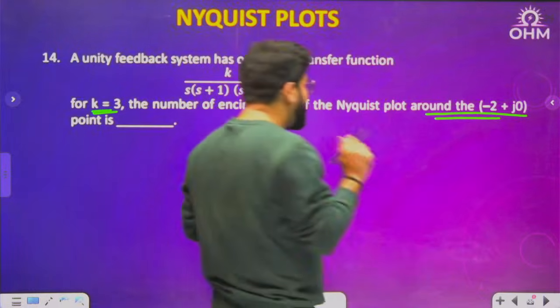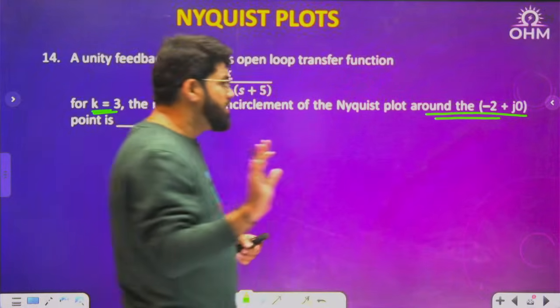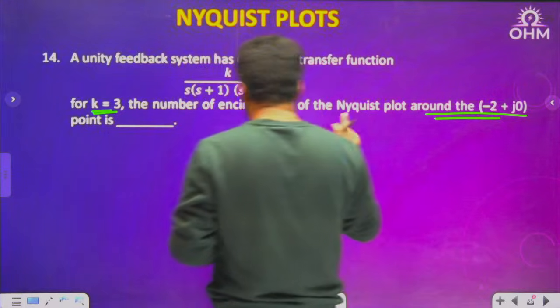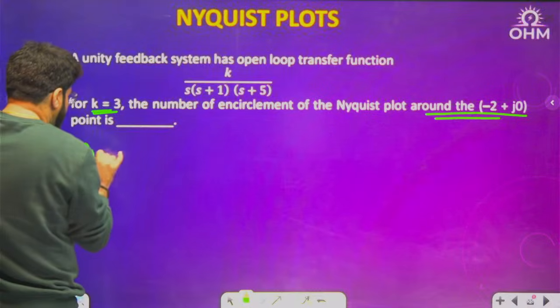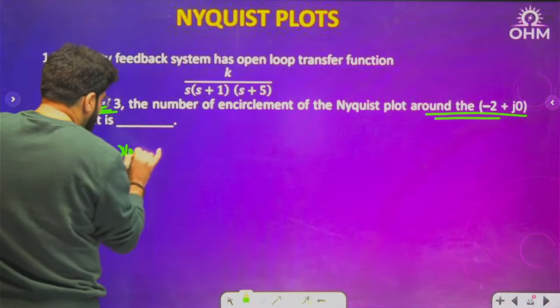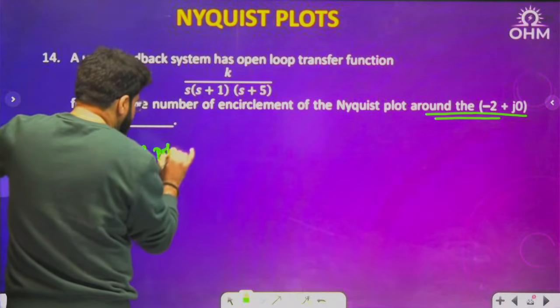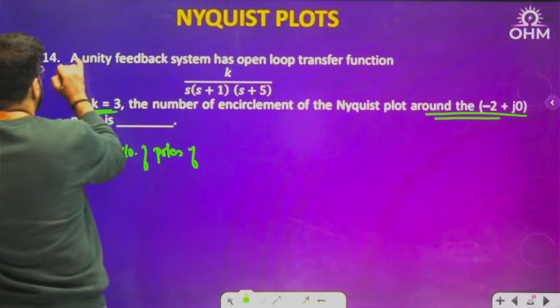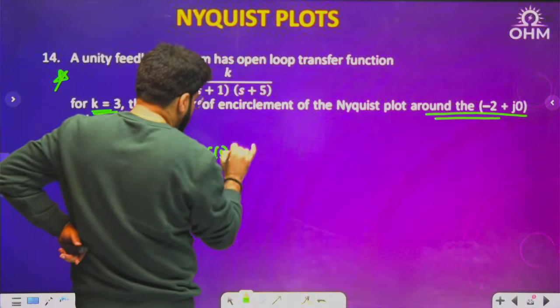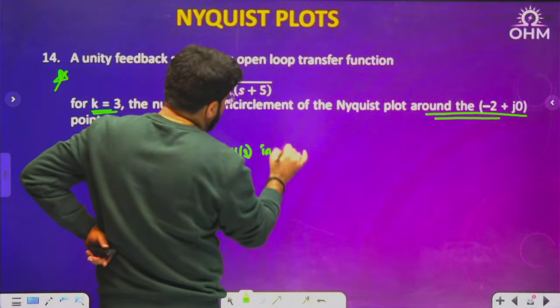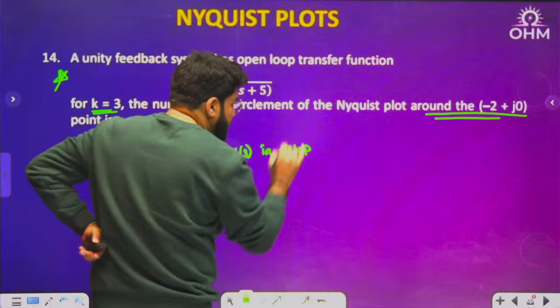But whenever you want the encirclement of minus 2 comma 0, P plus will be fixed. P plus is the number of poles of G(s)H(s) only, in RHP. It's a good question, concept tester.